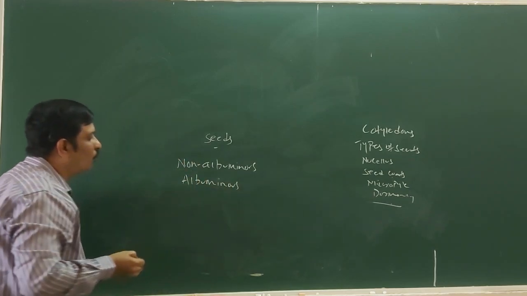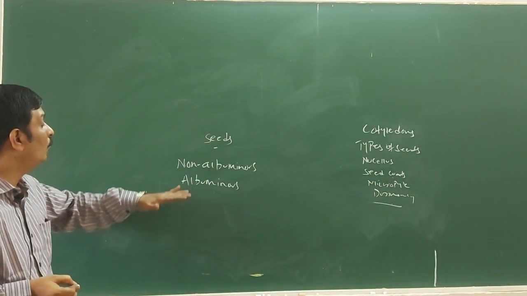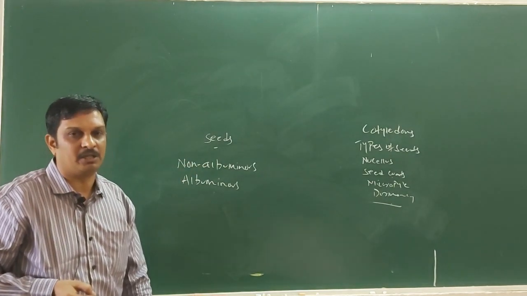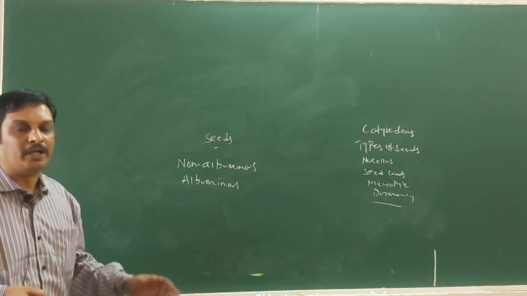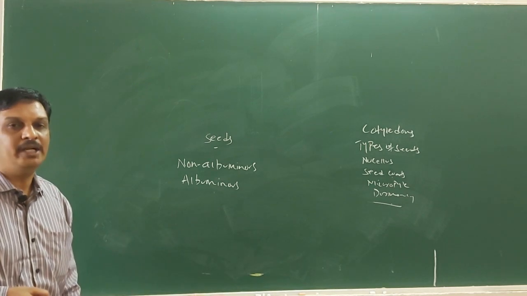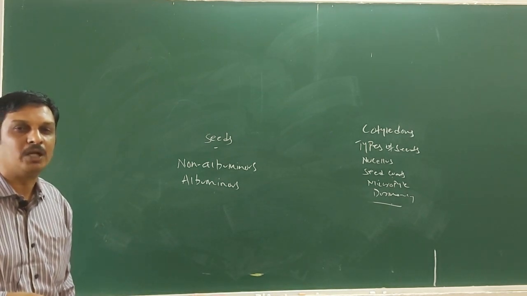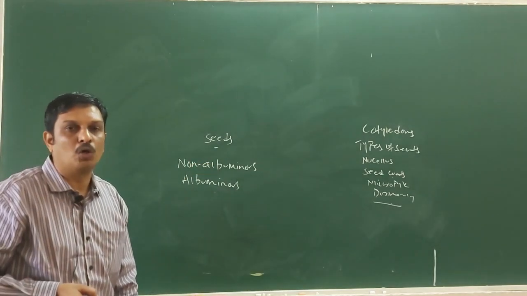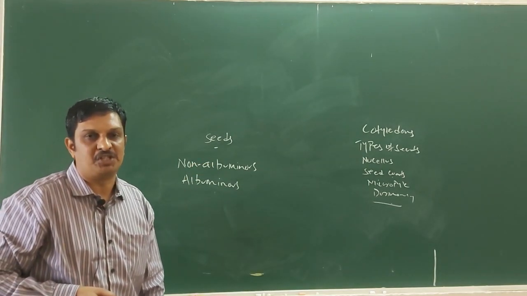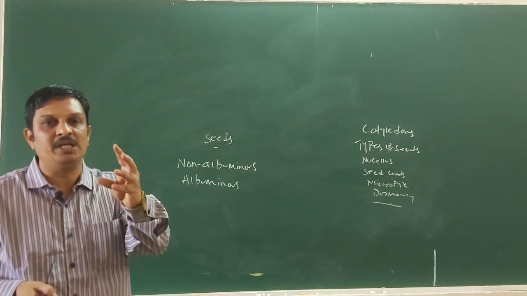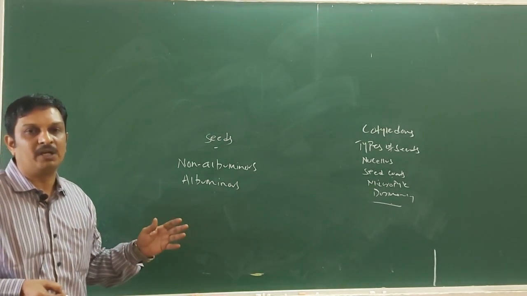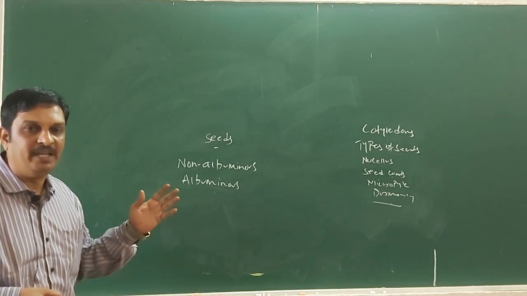Let's discuss both one by one in detail. What do you mean by non-albuminous seeds? The seeds that do not contain residual endosperm as it is completely consumed by the developing embryo are called non-albuminous seeds, otherwise also called non-endospermic seeds. That is, the endosperm is completely absent in these seeds. Well-known examples are groundnut, peas, beans and so on.